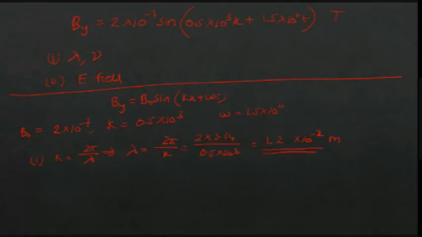Next, how to find nu? I'll ask someone else. Niranjan. Yes, sir. How can we find nu? Now omega is equal to 2 pi nu, isn't it?